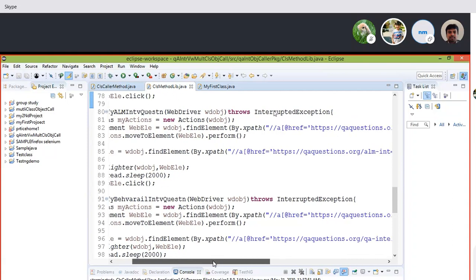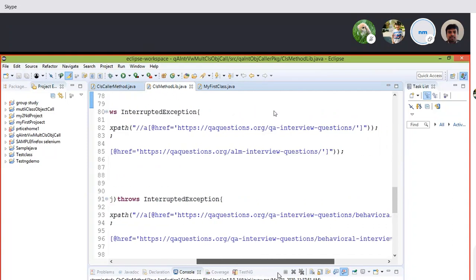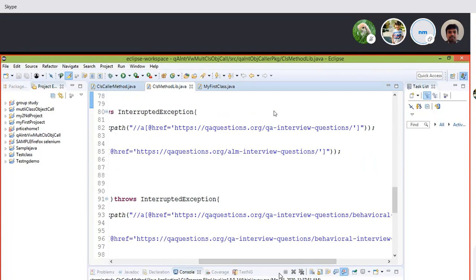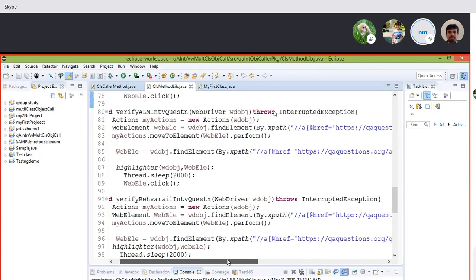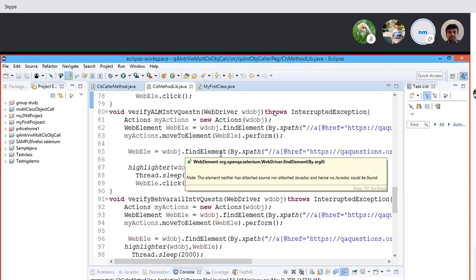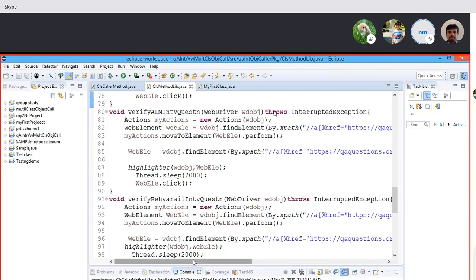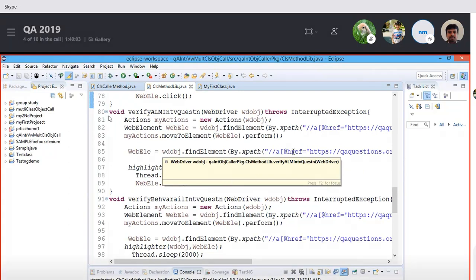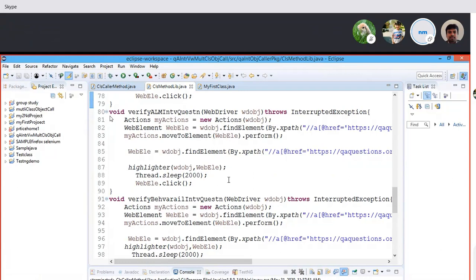QA interview questions, you are hovering your cursor on QA interview questions, right? And then on the left you have perform, and then you are putting in the web element. So here it seems like, after, can you see the problem? Here after you hover, it seems like you will have to put a wait time in line number 84 as well.